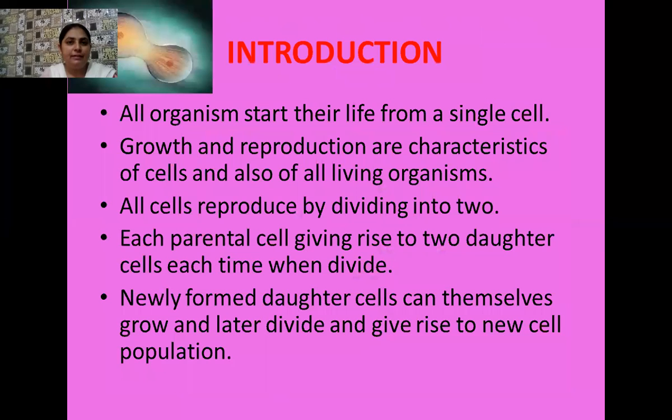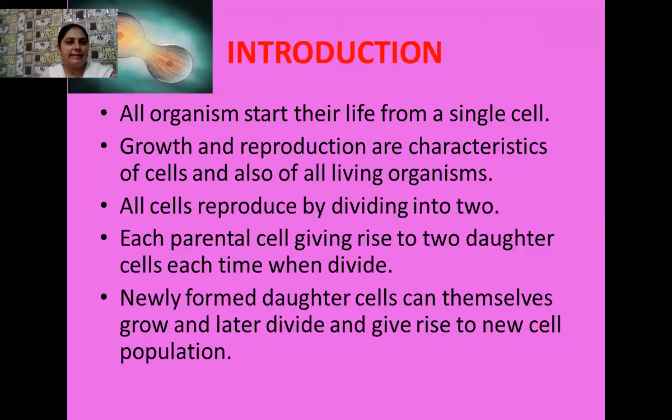Okay, students? See what is written in the introduction in your book, that every living organism starts its life from a single cell. And there are two things which are the characteristics of living organisms. One is growth and another is reproduction. And whenever a single cell divides, it always forms how many daughter cells? Two daughter cells. Each parent cell gives birth to two daughter cells.